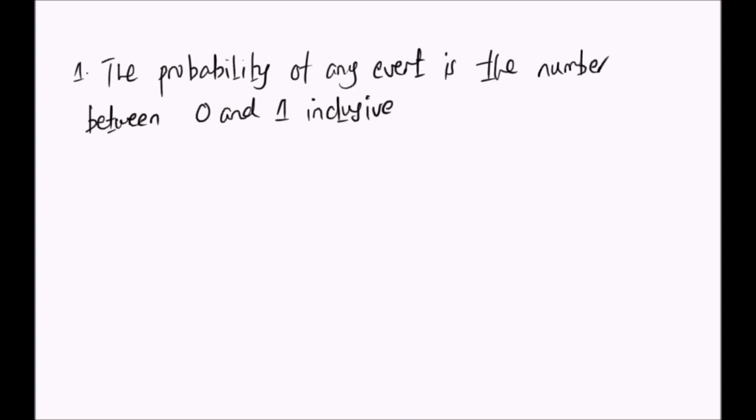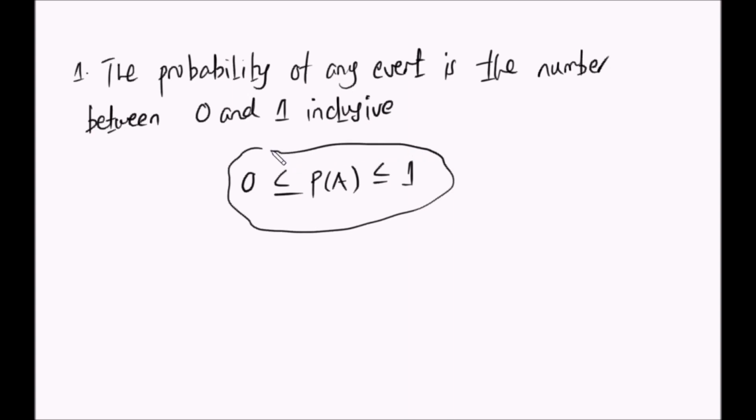Anasema the probability of any event. So probability of any event is a number between 0 and 1 inclusive. So hii ndo axiom ya kwanza niseme. Kwa hiyo haiwezekani ukawa na probability ambayo labda ni 1 point kitu au negative.